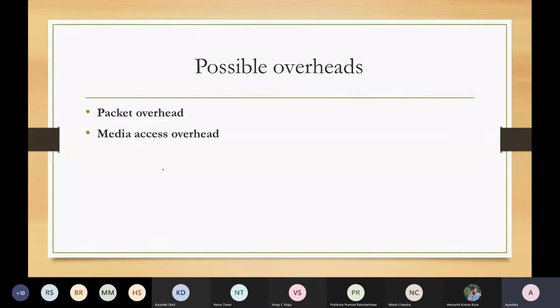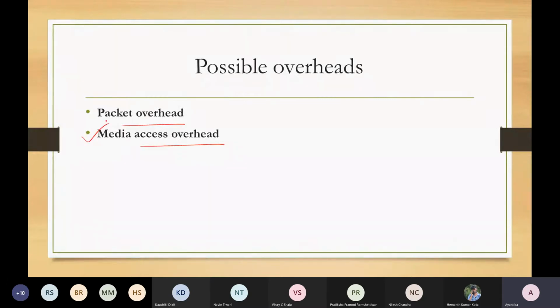Okay. Now, we have to think about the overheads that may come in between my proposed protocol and my deadline or real-time requirement. Two main overheads we are going to consider: one is the packet overhead and one is the media access overhead.